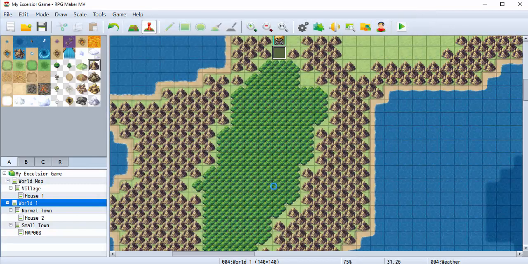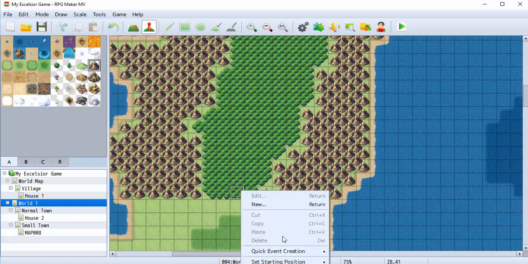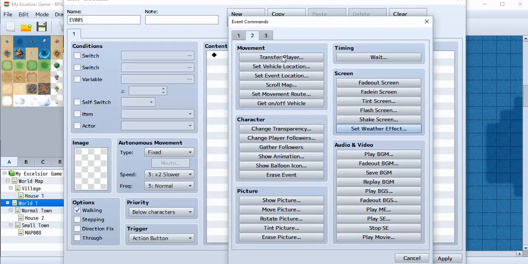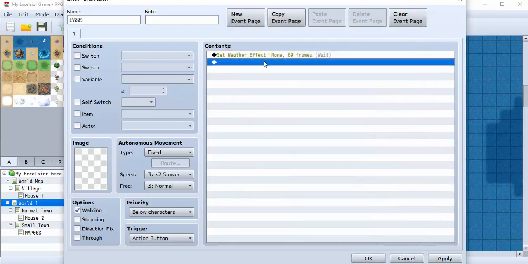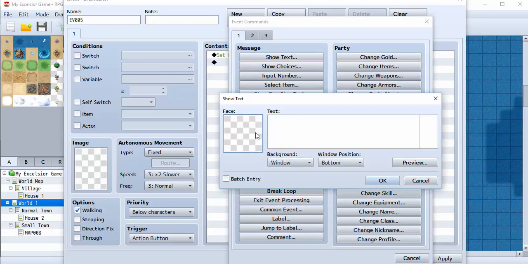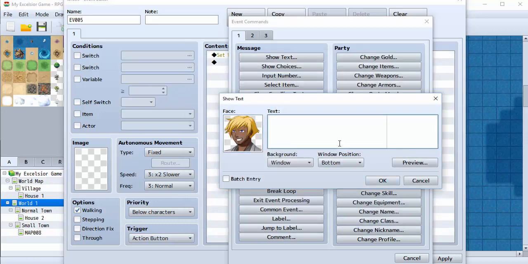Alright, what we're going to do is let's go to a new event. I'm going to set weather effects on this one. None. I can even say wait for completion, show text. Let's go with main character.